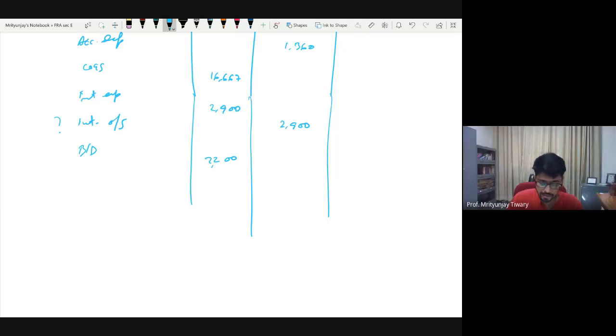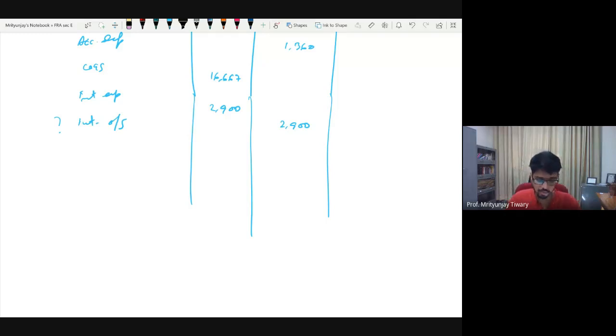Yes, this is more of an English problem here. If you look at the language, that's not what they're talking about. They're not saying that this much money is lost. They are saying that this much is yet to be received. If they had said that this much money is lost, then you would have created bad debts. Only 2,200 has not been collected. The meaning here is not that it is not collectible, but that so far we have not got it. We'll get it later on. So that is why it is not a bad debt.